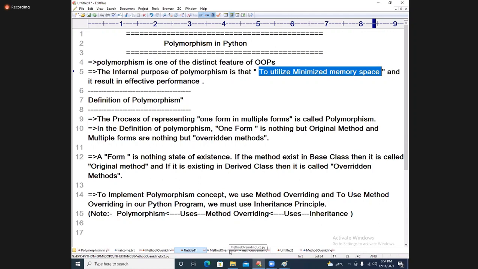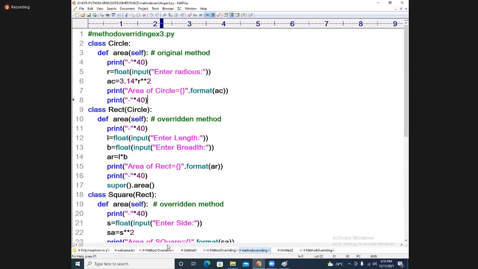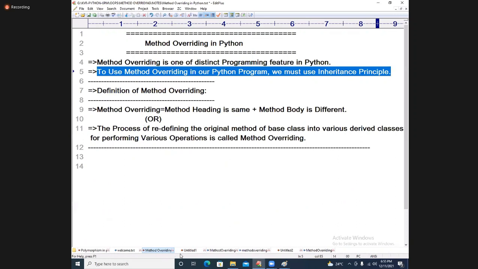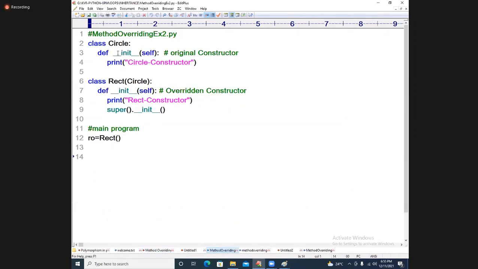Now you see one more kind of thing, students. See the constructor related example. The constructor is called the original constructor. What you did here is the overridden constructor.